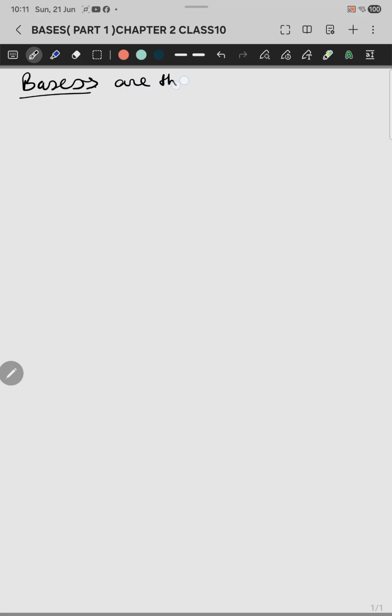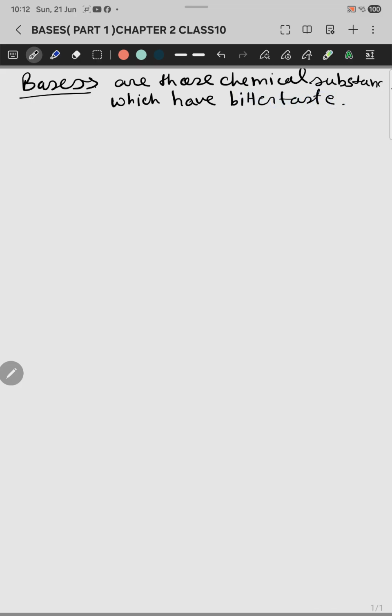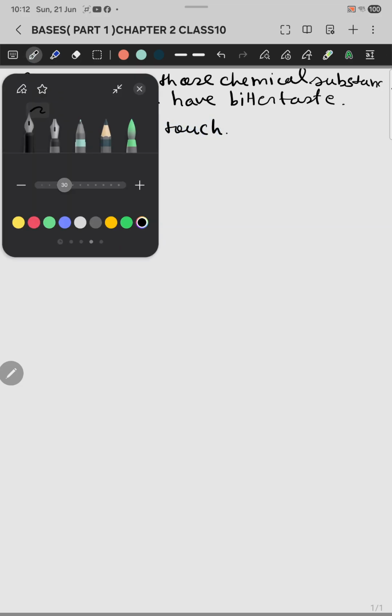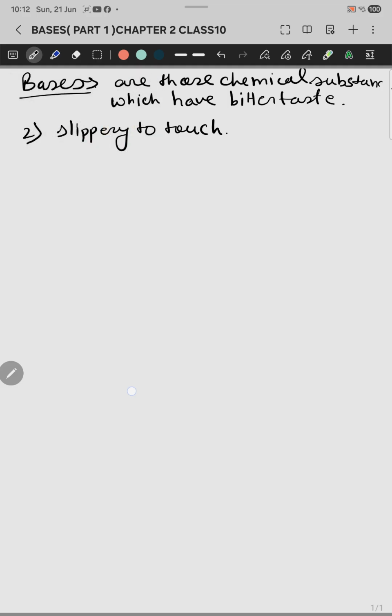Bases are those chemical substances, or you can say chemical in nature, which have a bitter taste, kadwa taste. Now the second point: it is slippery to touch. When you touch a base, it is slippery in nature. So this is the actual meaning of the bases.